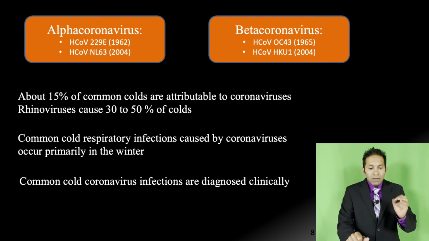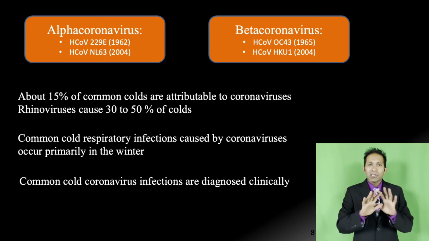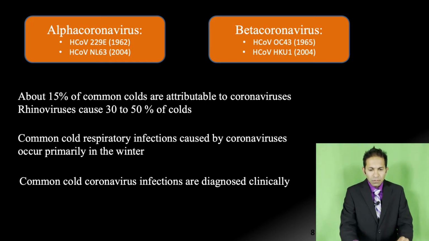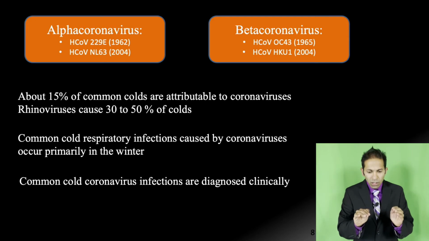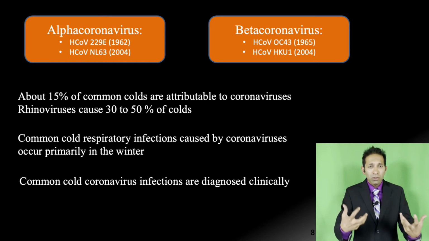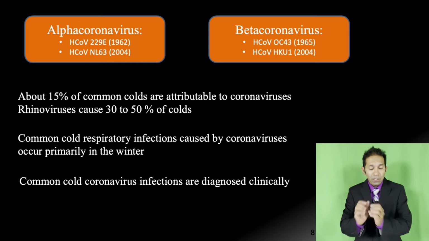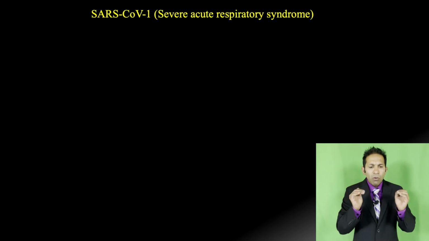Common cold coronavirus infections are diagnosed clinically. We don't do testing. Patients usually get better if they are immunocompetent, okay? And the case fatality rate is very low. Most of the immunocompetent patients recover from common cold infection caused by coronaviruses, and they belong to alpha coronavirus and beta coronavirus. So let's go to the next slide and talk about SARS-CoV-1.